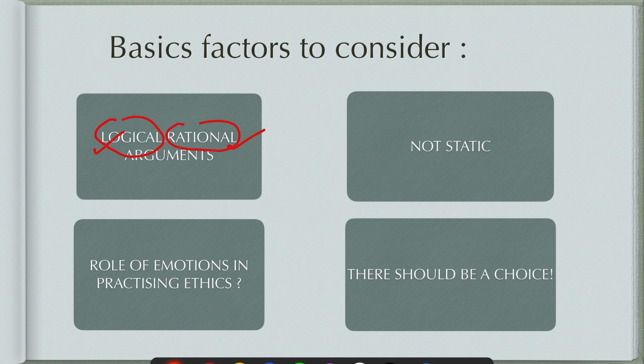For example, if you are saving one person, then it is rational: the quantity of damage is less in choosing one person, and that is why I will change the track. On the other hand, if you say you will use the medical checkup person and save five lives, then your argument is again the same, that you are maximizing the number of people who can be saved. On the other hand, if you say no, I will not choose that person and I will wait for donors to come in and donate those organs, then this should be your argument: it is the duty of the doctor to save everyone.